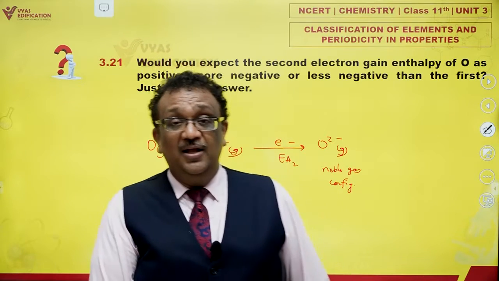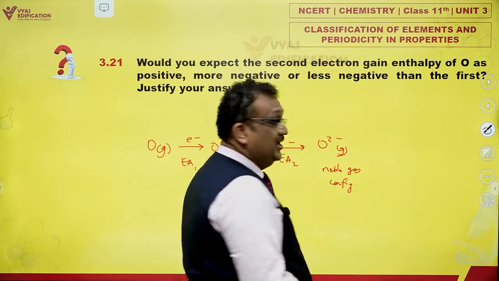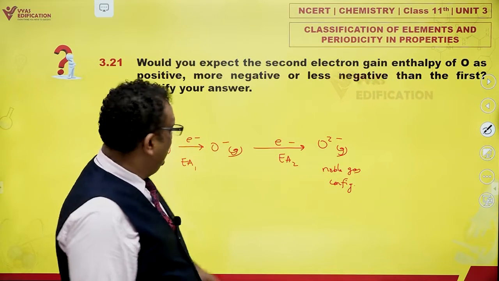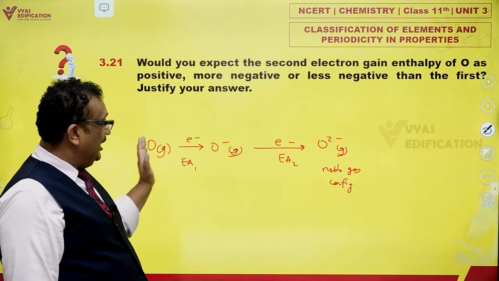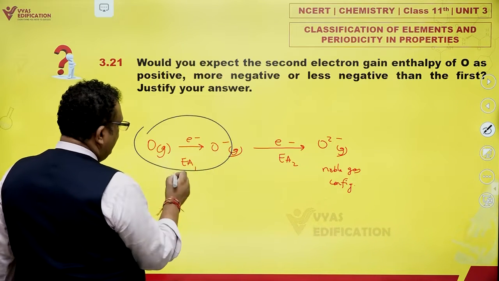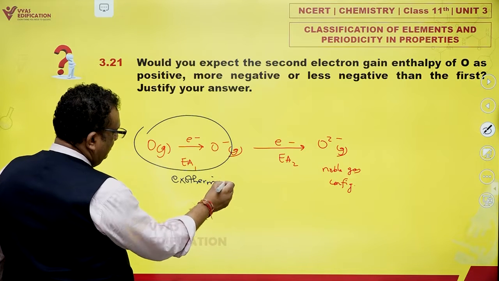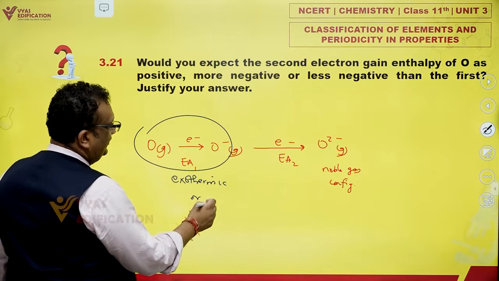But don't you forget that amongst them, the most major factor is electrostatic repulsion. There was zero charge and an electron came and formed O minus. So this is exothermic or negative.